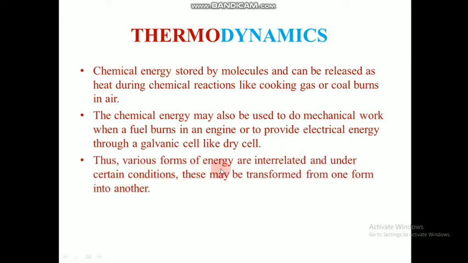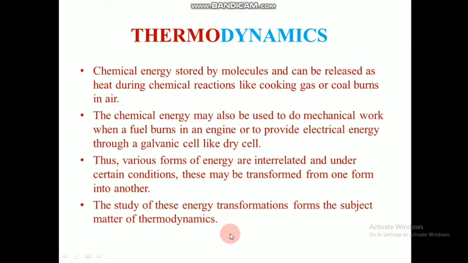Thus, various forms of energy are interrelated, and under certain conditions these may be transferred from one form to another, as we have seen here. When chemical energy is converted to other forms of energy, there is an energy flow, mainly heat energy. That energy flow where chemical energy is involved is studied under the chemistry of thermodynamics. That is where thermodynamics and chemistry are linked, and this becomes the subject matter for thermodynamics.